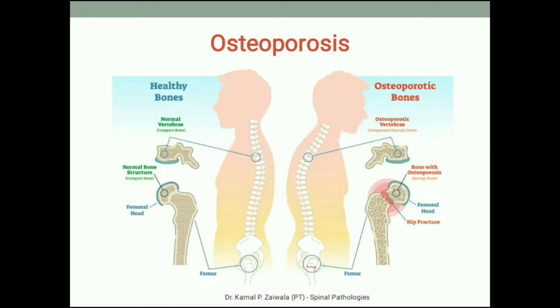Now coming to osteoporosis. Osteoporosis is also known as thinning of bones. It can result in painful fractures, and the risk factors for osteoporosis include aging. It is seen in females more than in males, especially in postmenopausal conditions, low body weight, low sex hormones or menopause, smoking, and other medications that lead to osteoporosis.